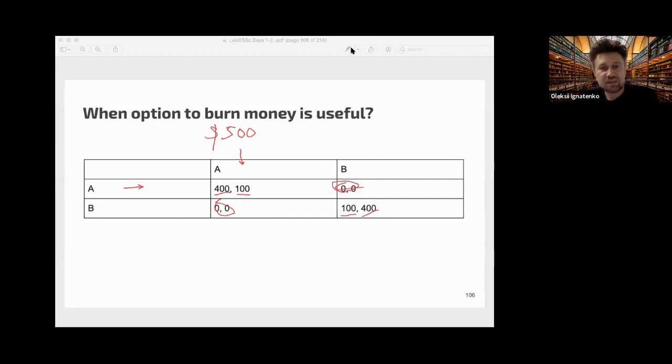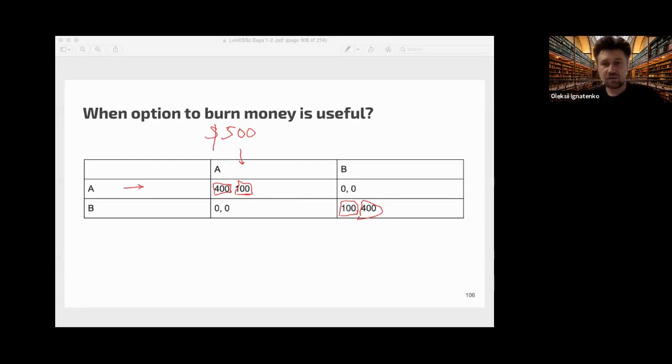This is a funny game. If you really play for money, then it's very interesting. What is the best strategy? Actually, we have 2 Nash equilibria here. 3, actually. We have 2 in pure strategies. I think it's quite easy to see that both of these are Nash equilibria. And there is 1 in mixed strategies, where you play with some probability.